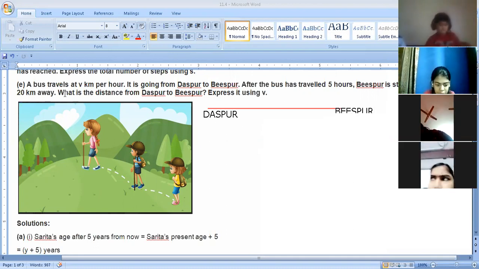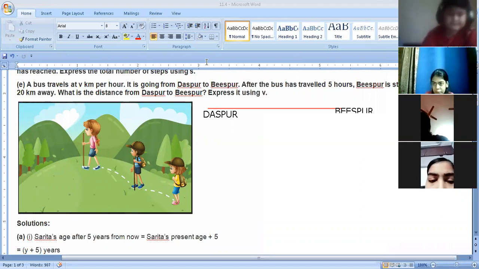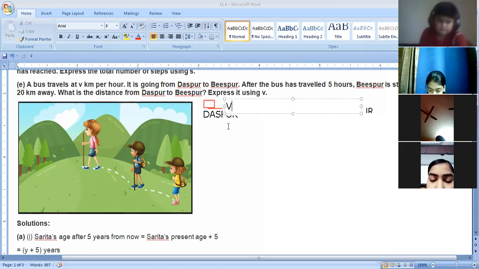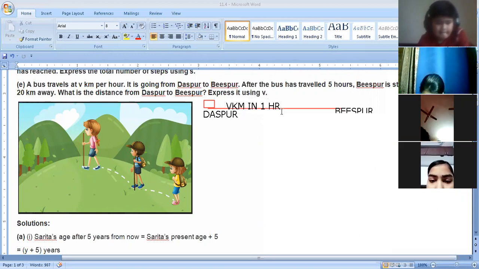A bus at V kilometer per hour is going from Daspur to Bispur. In 1 hour the bus travels V kilometers.